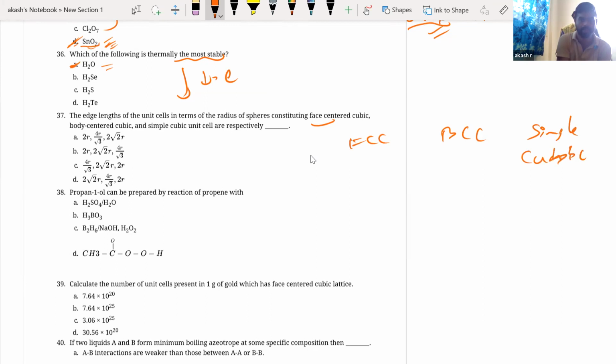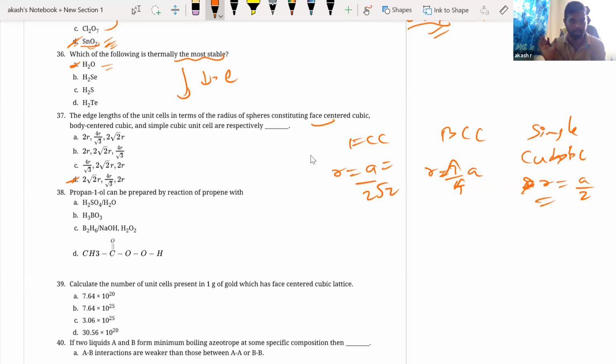Right? They want to know what is the relationship. I know for FCC, R is equal to A by 2 root 2. For BCC, R is equal to root 3 by 4 A. And for simple cubic, R is equal to A by 2. Yeah, correct. So you can easily answer the question. So I think it would be A is equal to 2 root 2 into R. Where do I have 2 root 2 into R? Only in option D. So that's it. You can easily fix this.